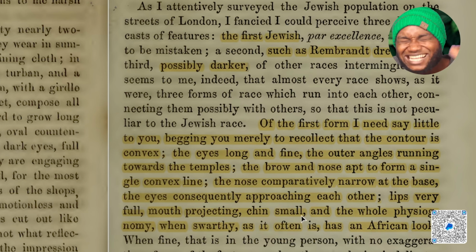When swarthy as it often is, it is often swarthy, has an African look.